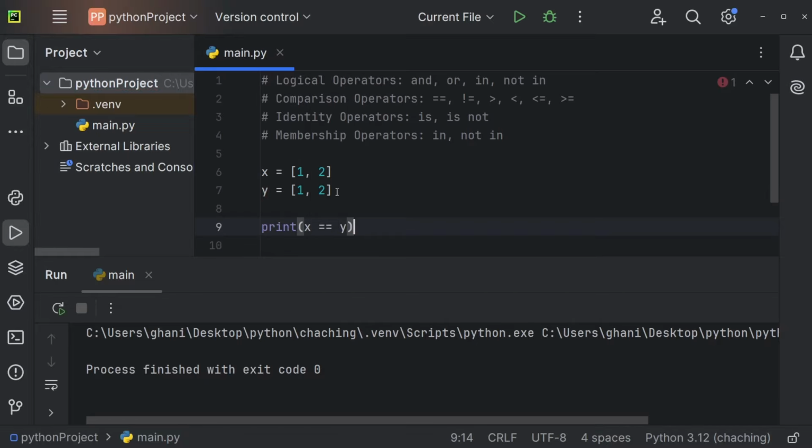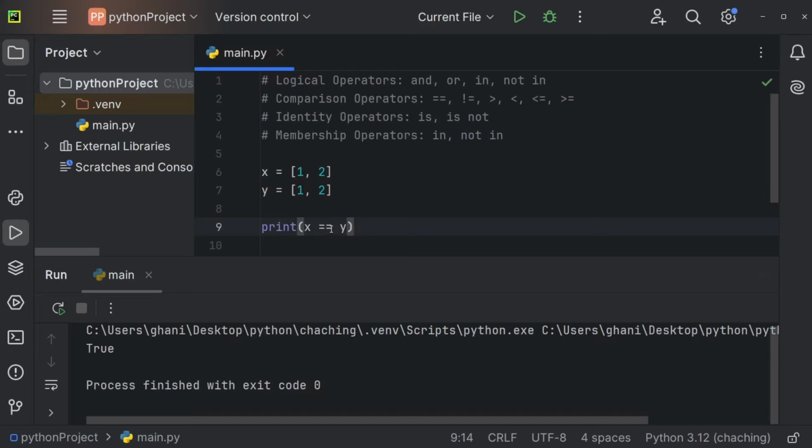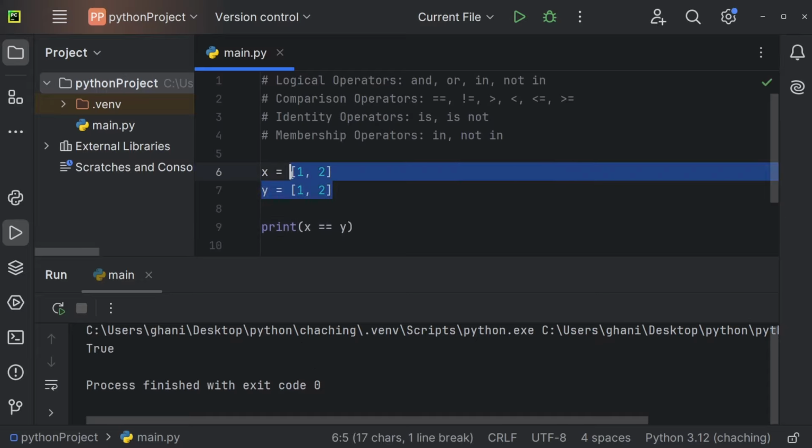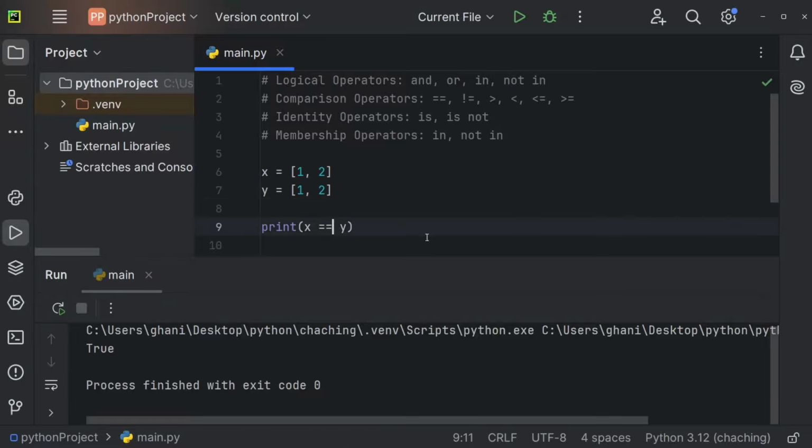So is x equal to y? If that is the case, then we should get true in the console. And you can see we're getting true in the console because those lists look the exact same. If I'm now going to use x is y though, we will get false. And the reason for this being false is that when using the equal sign, so when using two equal signs, Python only compares the values. So is the list 1, 2 equal to the list 1, 2? And of course that is true.